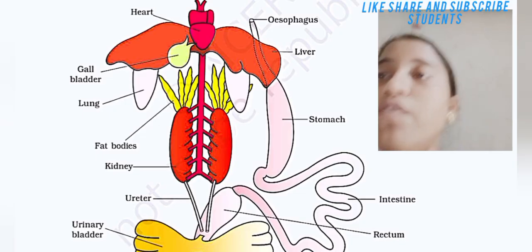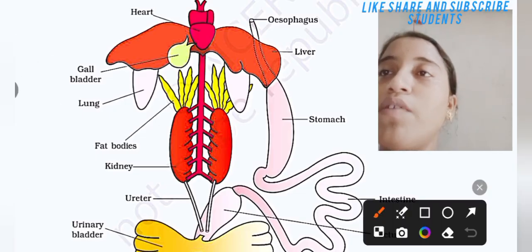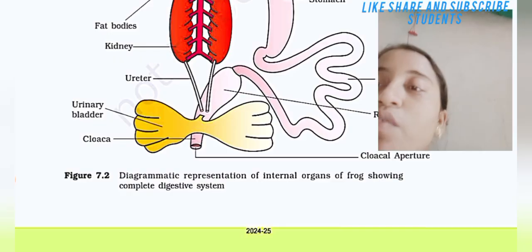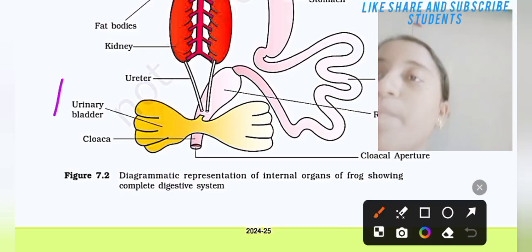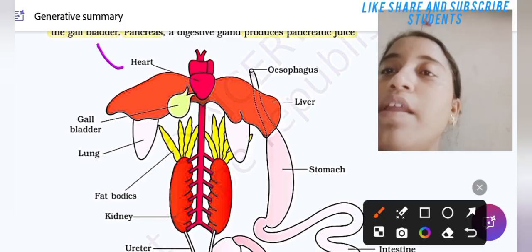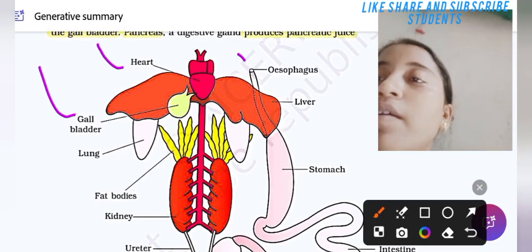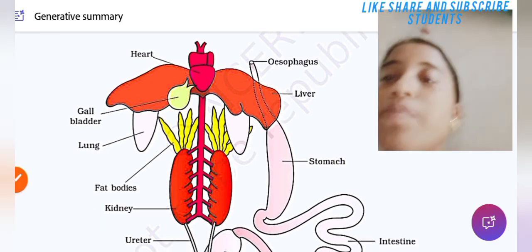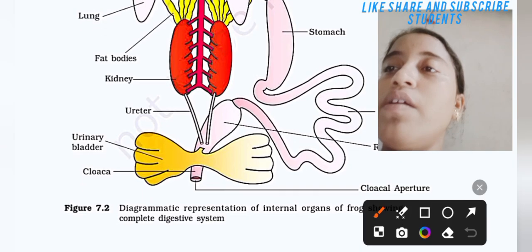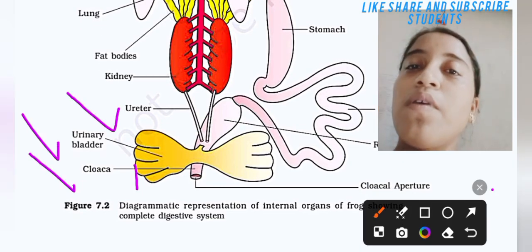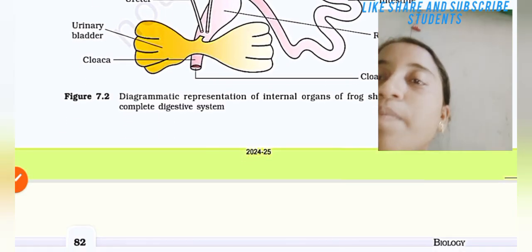Here is the structure of a frog. The diagram represents the internal organs of the frog, showing the complete digestive system. Here the heart is present. Heart, then esophagus, then gallbladder, lungs, fat bodies, kidney, stomach, liver, then urinary bladder, and the cloacal aperture is present.